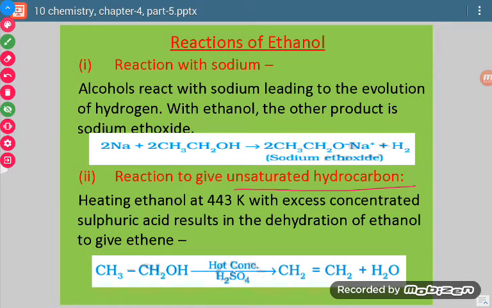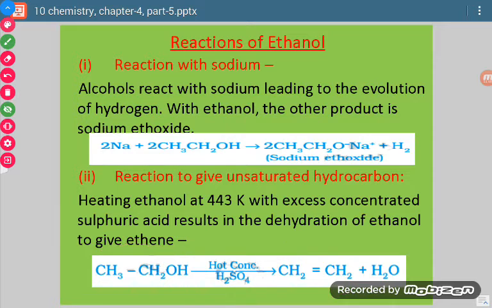The important reaction is dehydration of ethanol. Now see, what do we mean by de? When de is written, it means removal of. Hydration means water. So dehydration means such a process in which there is loss of water. If we perform a dehydration reaction with ethanol, then it forms ethene.